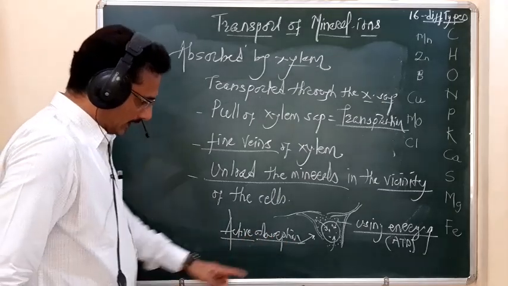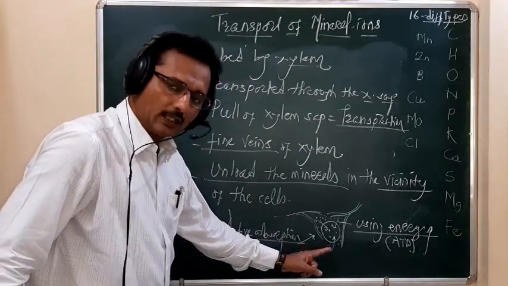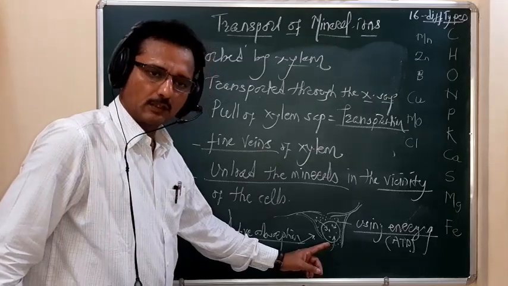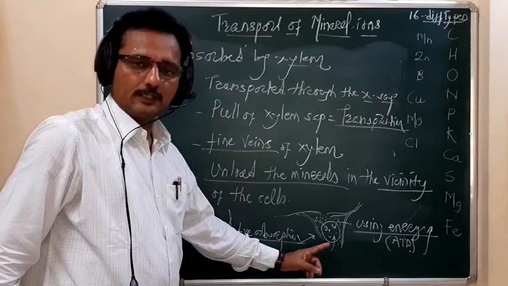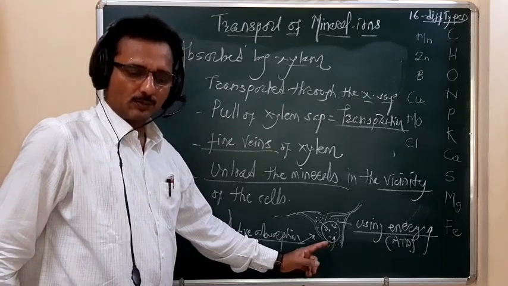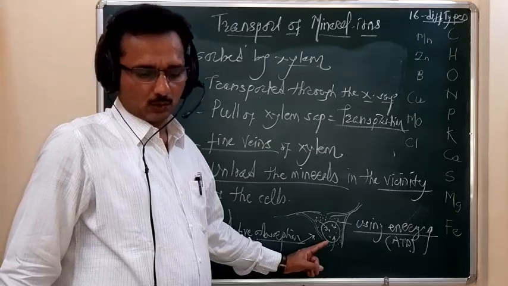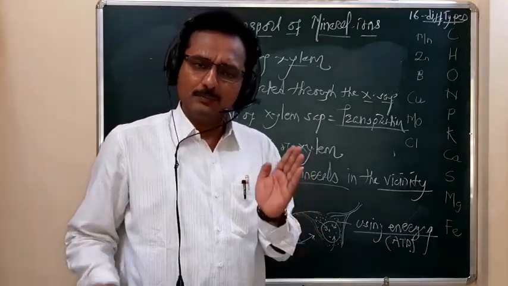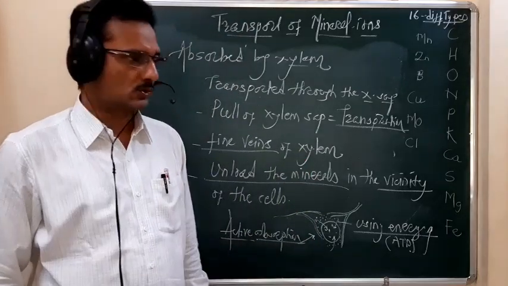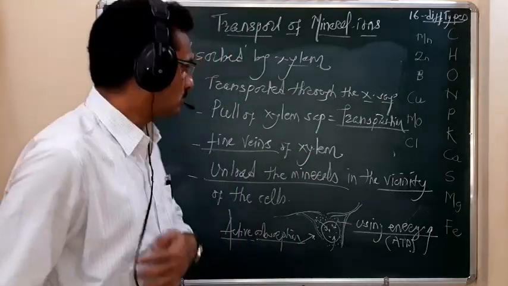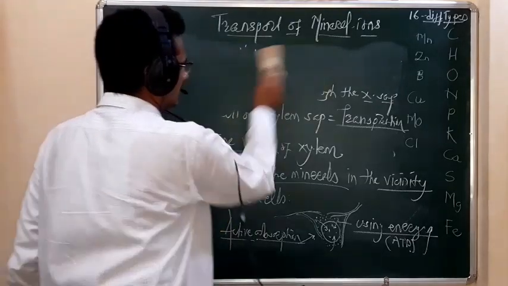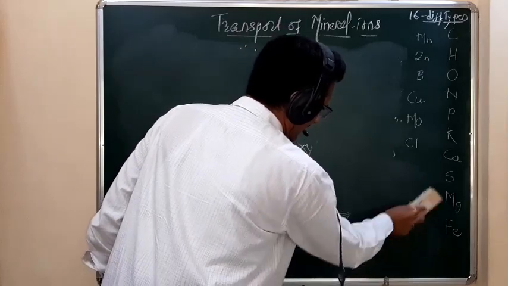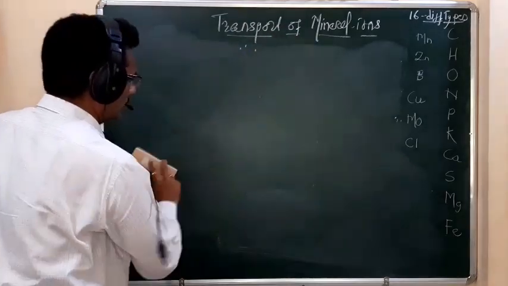So remember, the cell takes up the mineral element from all along its peripheral area after unloading by the fine veins. That type of absorption is called an active absorption. So you remember student. Then remember, what is the main source of mineral elements? The main source of mineral element is the soil solution.